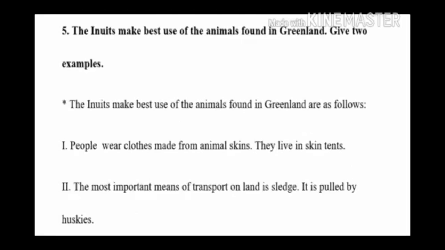Children, last question. The Inuit make best use of the animals found in Greenland. Give two examples. The Inuits make best use of the animals found in Greenland as follows. People wear clothes made from animal skins. They live in skin tents. The most important means of transport on land is the sledge. It is pulled by huskies.